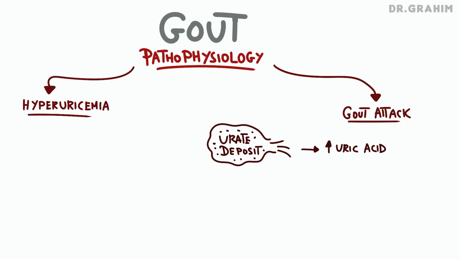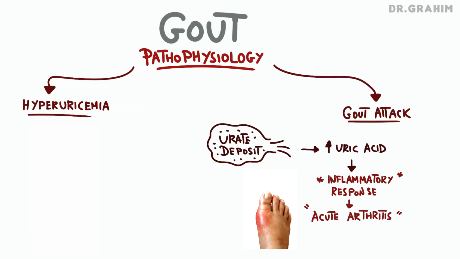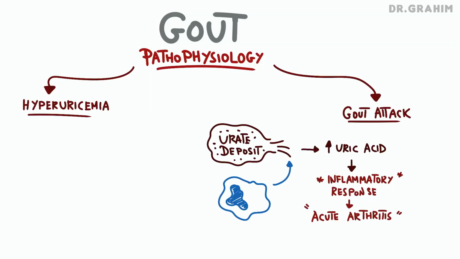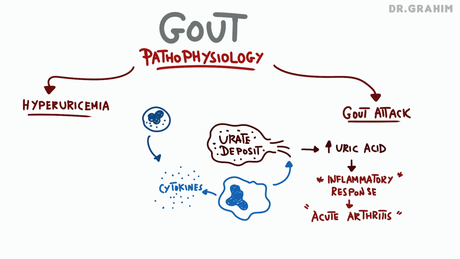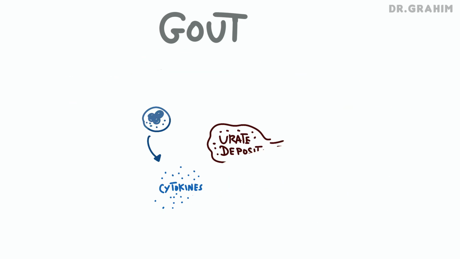This sudden release of sodium urate crystals into the synovial fluid triggers an intense inflammatory response responsible for the acute arthritis that characterizes a gout flare. Macrophages in the synovial membrane recognize these crystals as foreign agents and attempt to eliminate them through a phenomenon called phagocytosis. This process leads to the release of inflammatory cytokines, which attract neutrophils into the joint. This inflammatory cascade amplifies the response and causes the typical symptoms of the flare: intense pain, redness, warmth, and swelling of the affected joint.